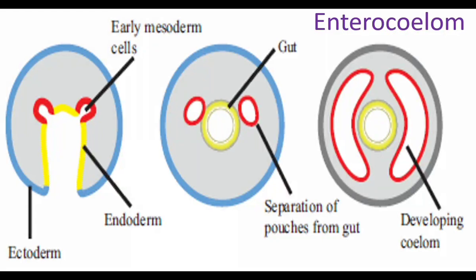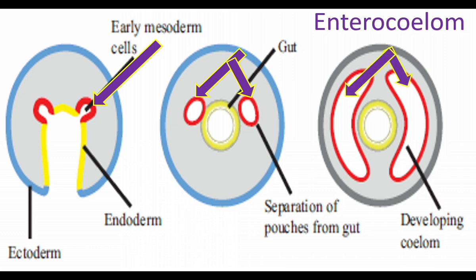In enterocoelom formation, this is archenteron. Archenteron forms the future digestive system. From the archenteron, mesodermal cells form a pouch. Later, the pouch gets separated from archenteron. The mesodermal pouches get separated. These pouches become elongated and develop into coelom or body cavity. In this way, enterocoelom is formed. Here, the coelom is formed from the pouches of archenteron. Archenteron forms future digestive system.